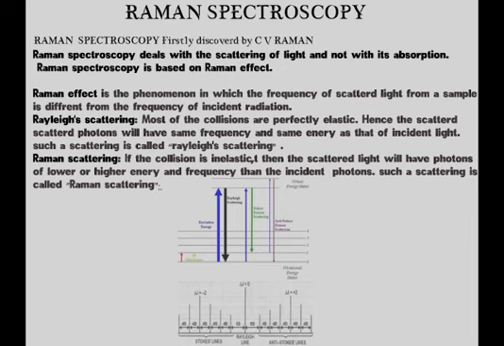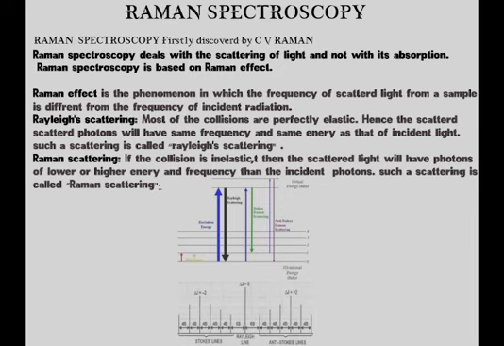In the diagram below, it is clearly given how both scattered and incident light have the same frequency and same energy.